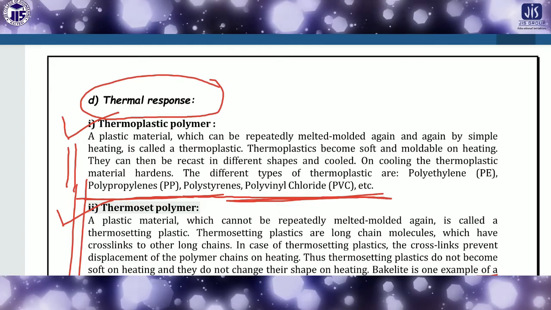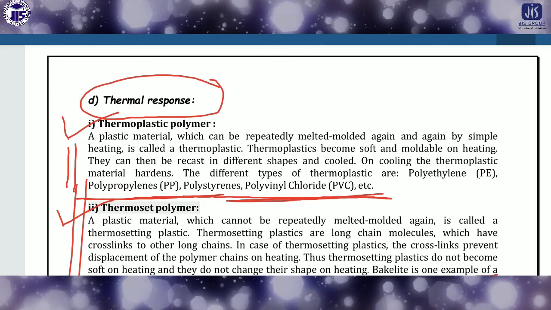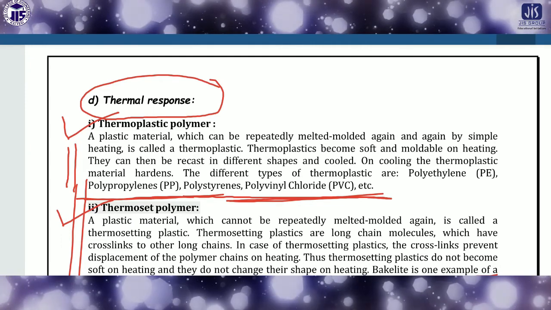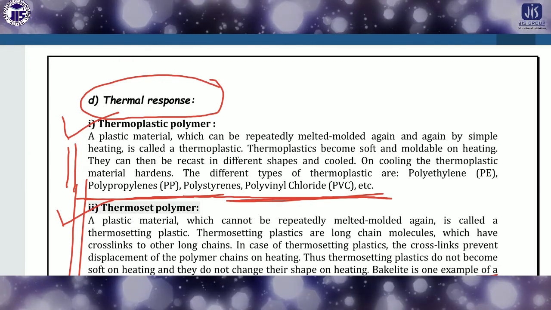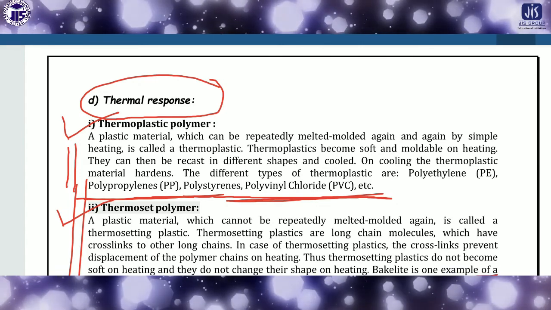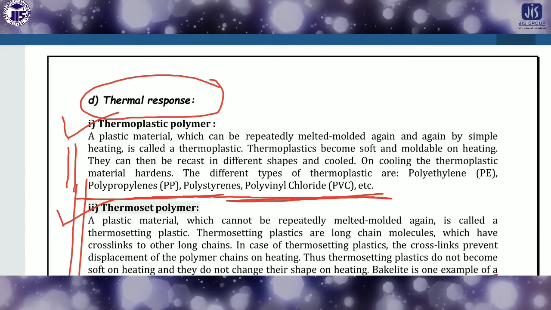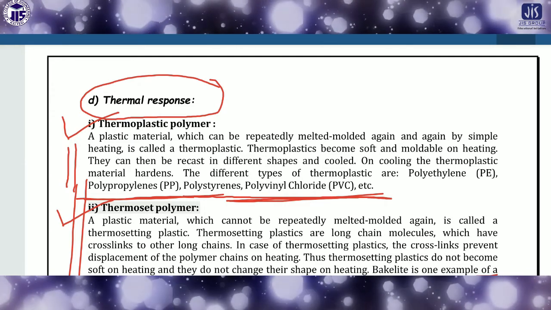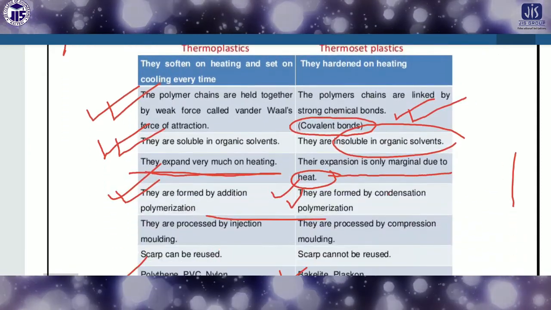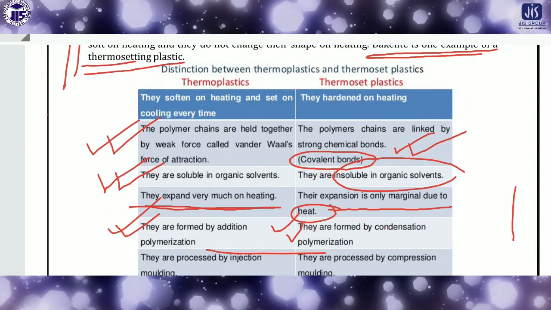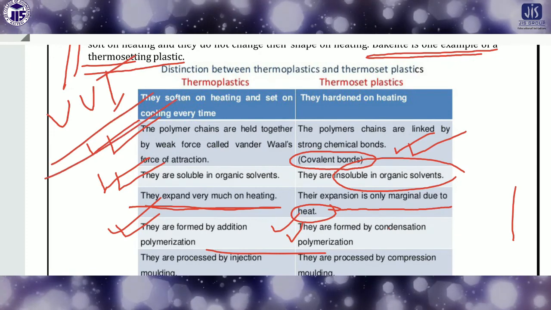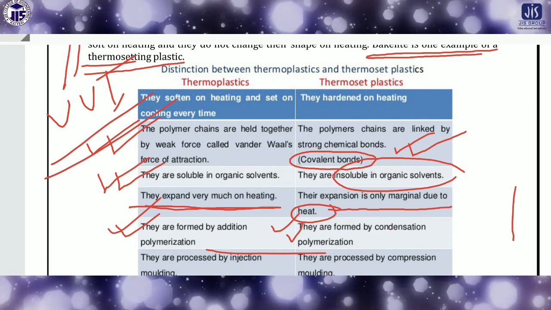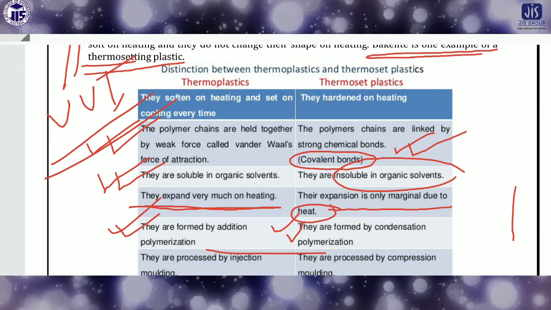After that we classified polymers depending on the thermal response, as thermoplastic and thermosetting. Thermoplastic polymers can be softened again after the application and removal of heat, but this is not applicable to thermosetting polymers, which have a fixed structure. Then we discussed the difference, which is very important, because you have to differentiate thermoplastic and thermosetting polymers properly with proper examples and points.